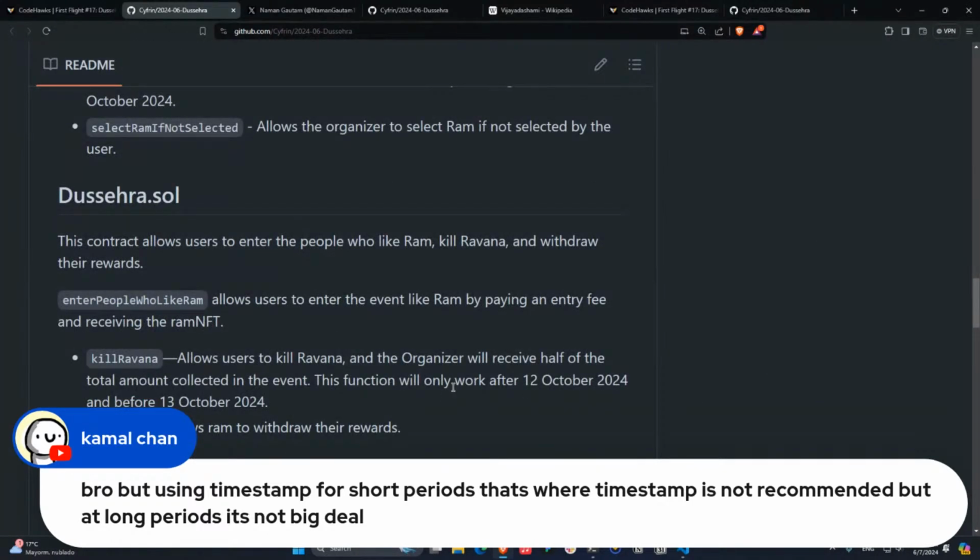Okay. As you can see, the timestamps are just 1 day, 12 October 2024 and 13 October 2024. So in this case, using timestamps is really, really a bad practice.